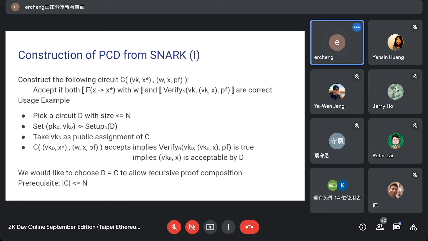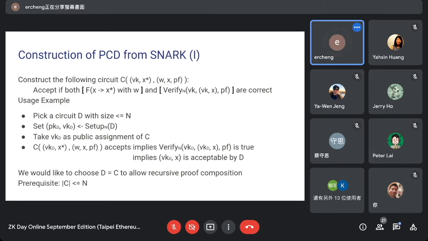So we now can see that when we construct this circuit C, the VK is an input, and at this stage we do not actually know which circuit this VK corresponds to. Because when we run setup, we can produce a verification key according to a circuit, and these two are related.